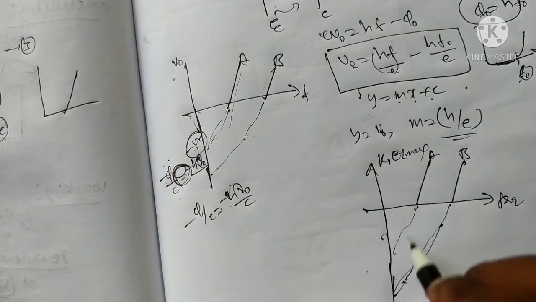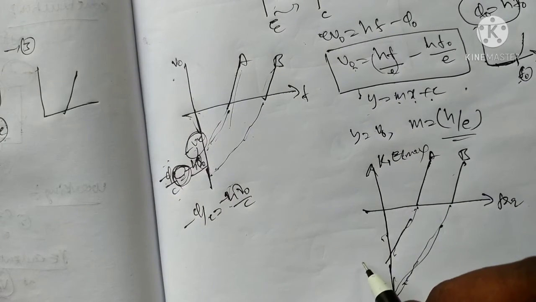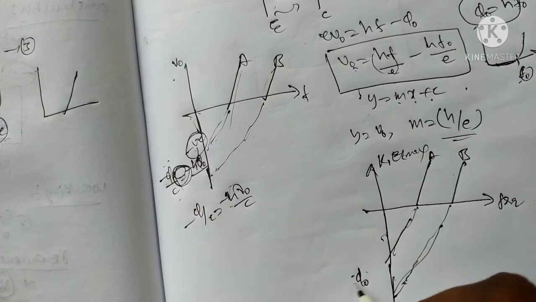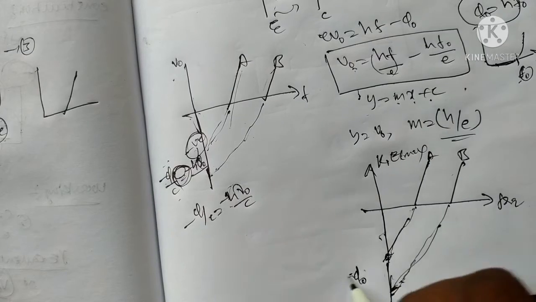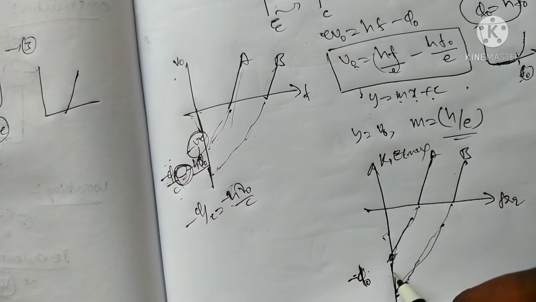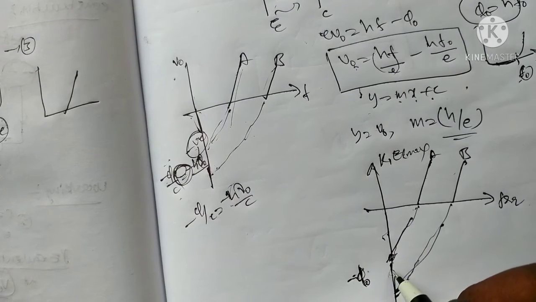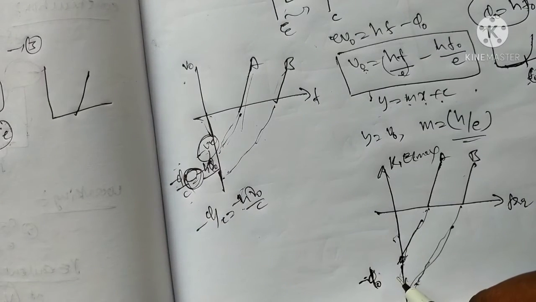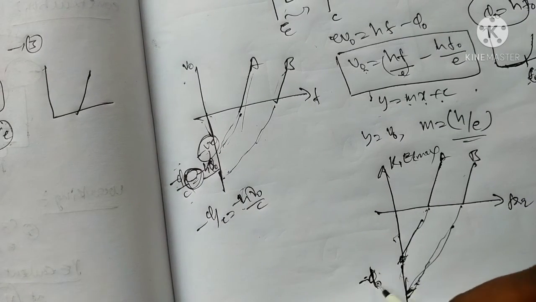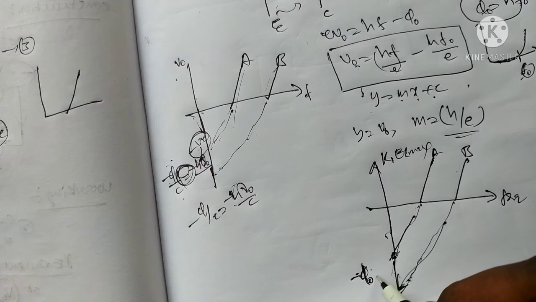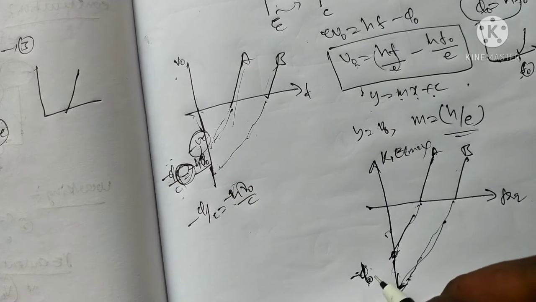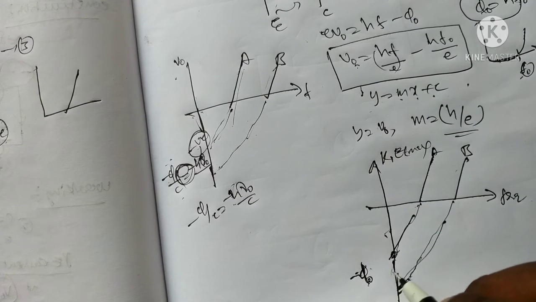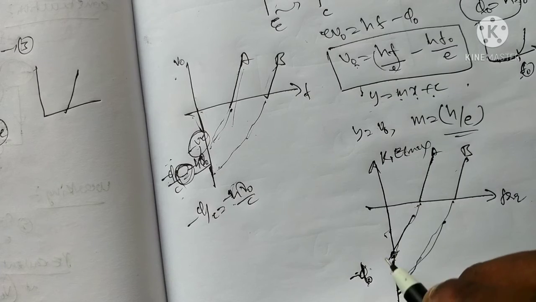Okay, this is for metal B. This is for metal A. Here, this is the work function, phi naught. When we get the threshold frequency, the stopping threshold frequency, that is the maximum work function. What is the work function? The minimum amount of energy required to remove an electron from the metal surface is called the work function.